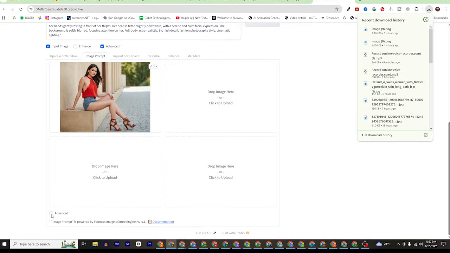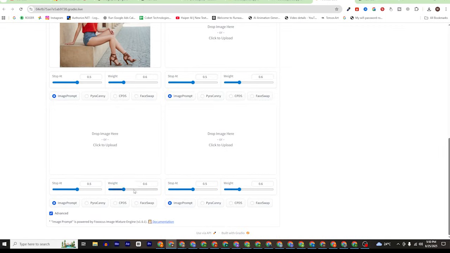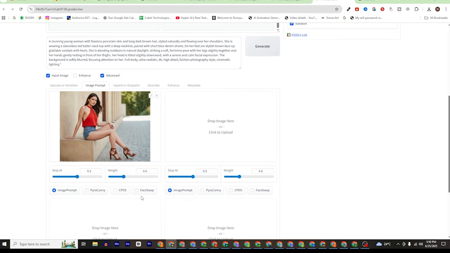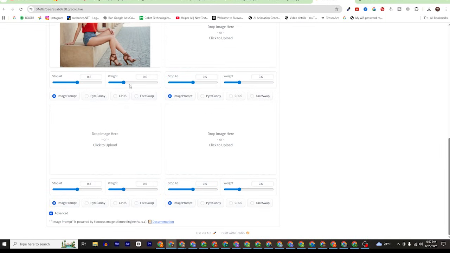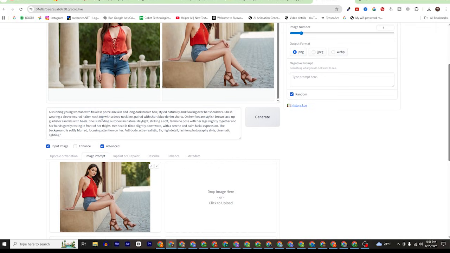And if you click here advanced, you will see more options to create different variations. All you have to do is check this face swap, so you can change the background, her dresses, everything you can change, but the model will be the same. And for that you just have to do face swap, and here in the prompt you can change her background, dress, hair color, everything you can do.